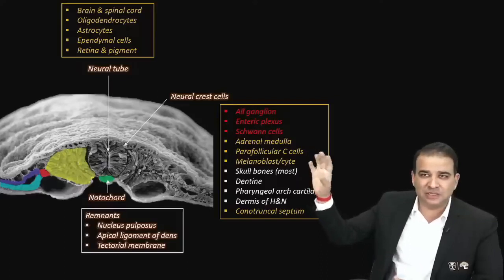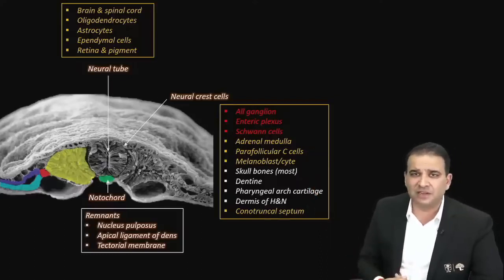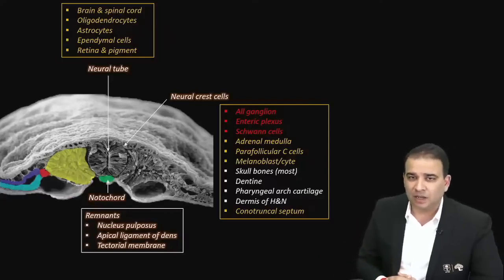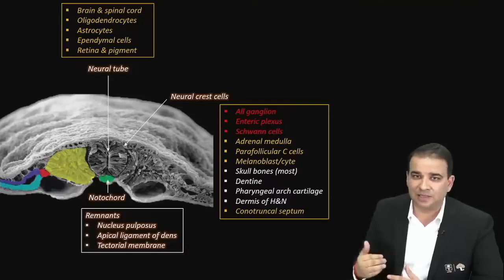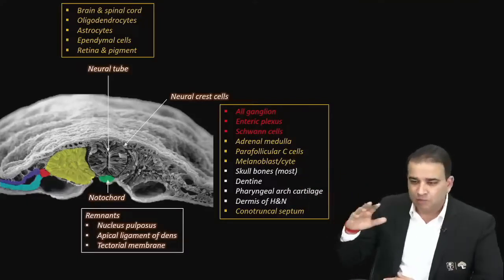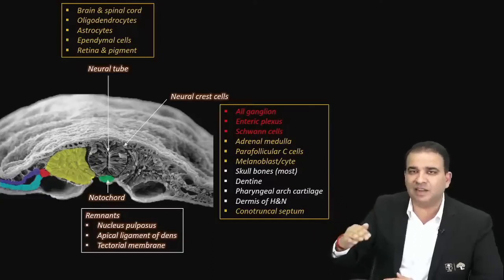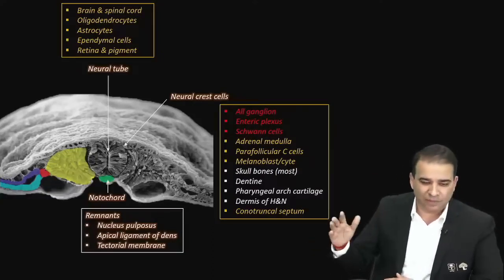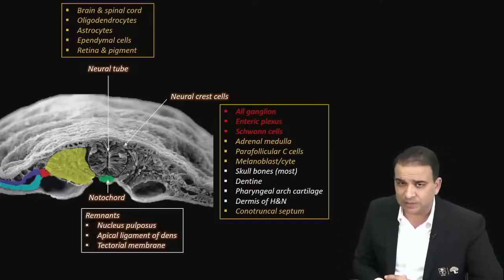Parafollicular C cells. Sometimes you must have read somewhere that the ultimobranchial body gives rise to the parafollicular C cells, which is not true. It's the neural crest cells which give rise to the parafollicular C cells in the thyroid gland. Melanoblast and melanocyte, pigment epithelium. The moment you think of pigment epithelium, except the retinal pigment, all pigment epithelium comes from the neural crest cells. All pigment epithelium is from the neural crest cells only.